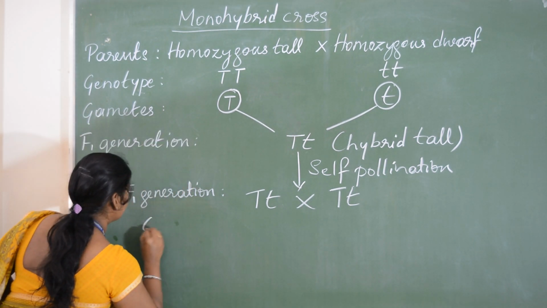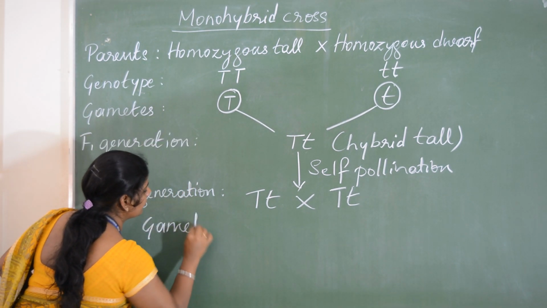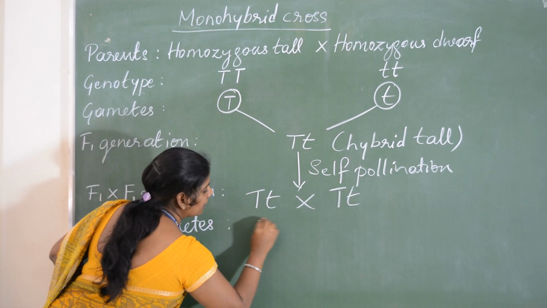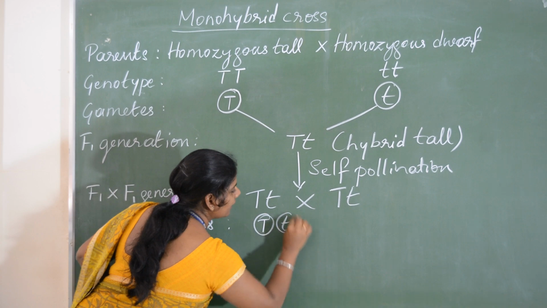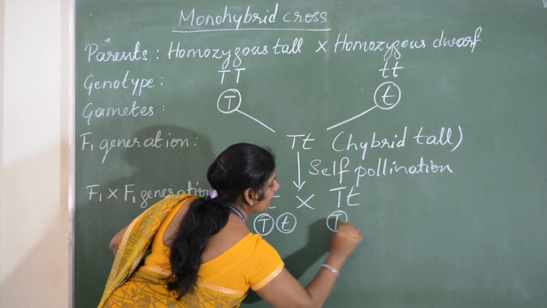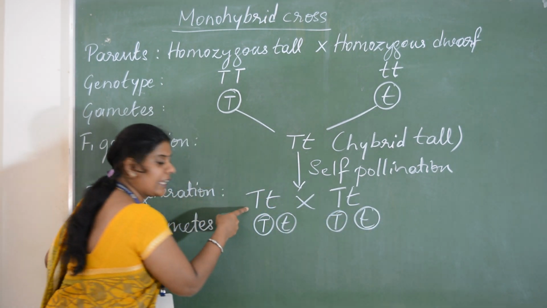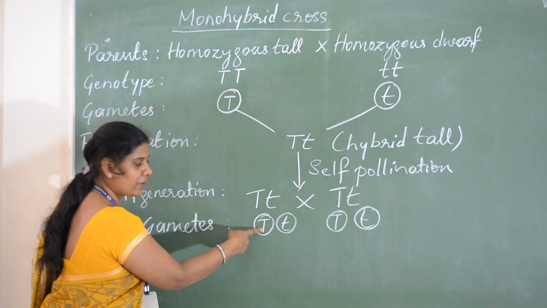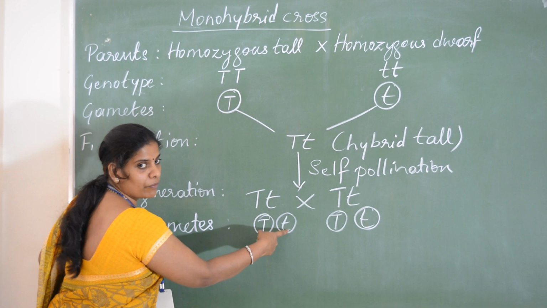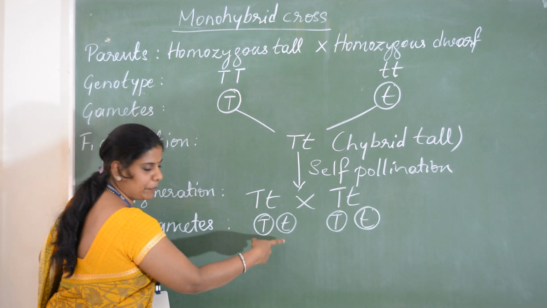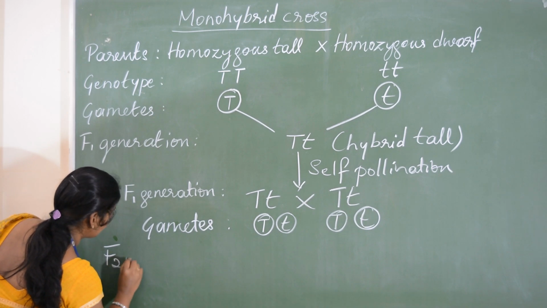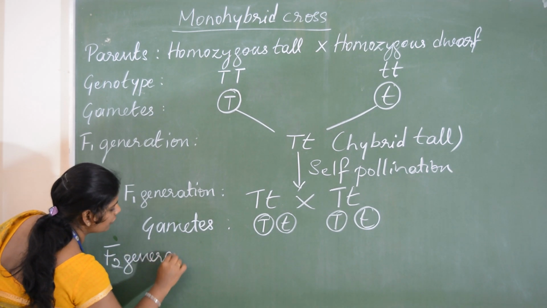Now we'll write gametes: capital T, small t, capital T, small t. Here each allele passes to a gamete. Here capital T forms one gamete, small t forms one gamete. They move separately.